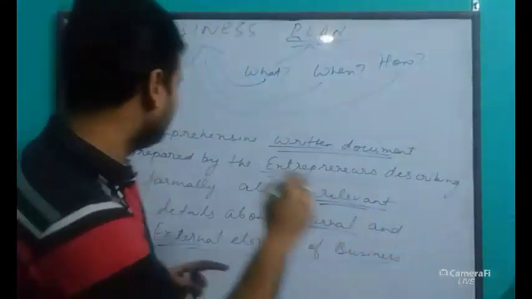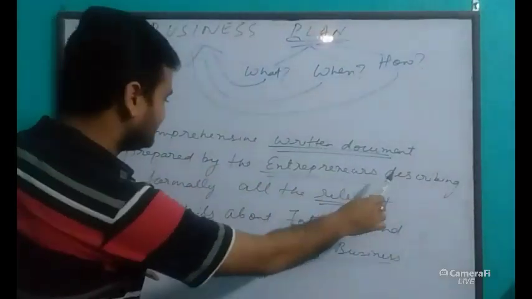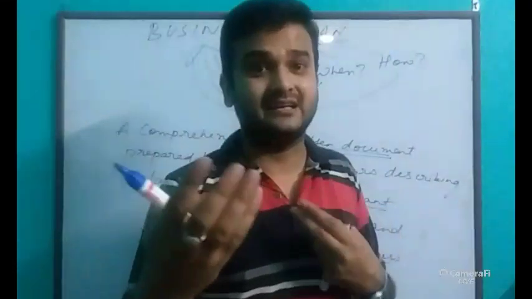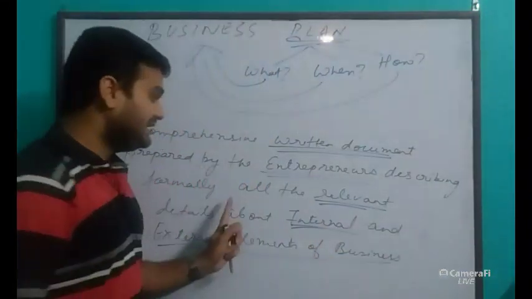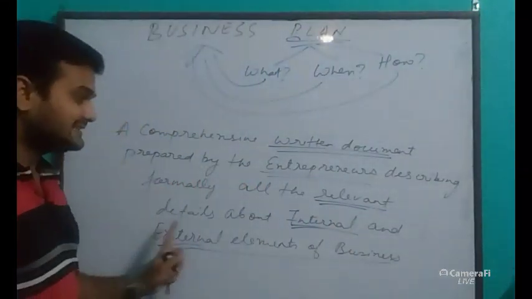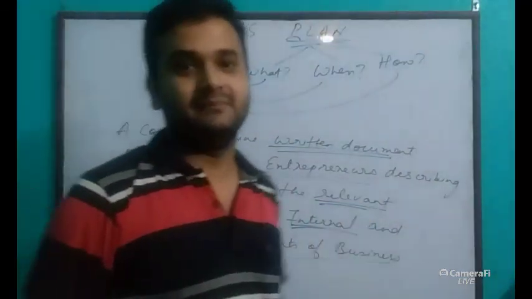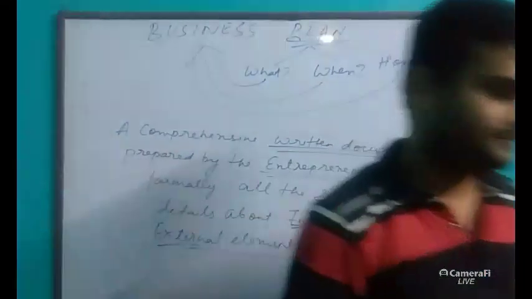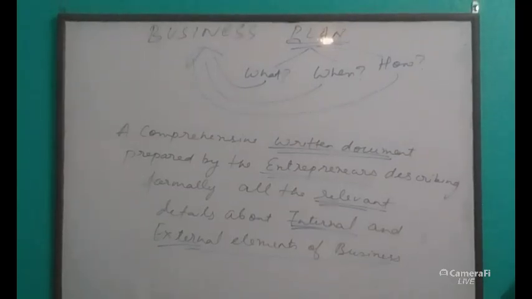So once again I am repeating, a comprehensive written document prepared by the entrepreneurs, describing formally, just in formal ways. Understood? Not by just saying, not orally, but formally in a written, well-mannered way. Formally, all the relevant details about internal as well as external elements of the business. Clear? Copy this down. I'll just go to the comment section and see if you have any doubt. Good. So just copy this down if you don't have any doubt.